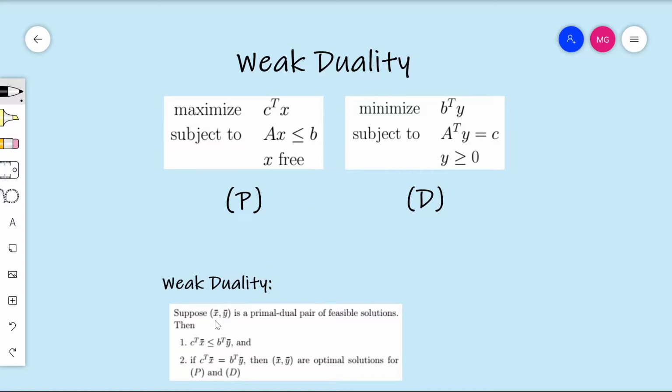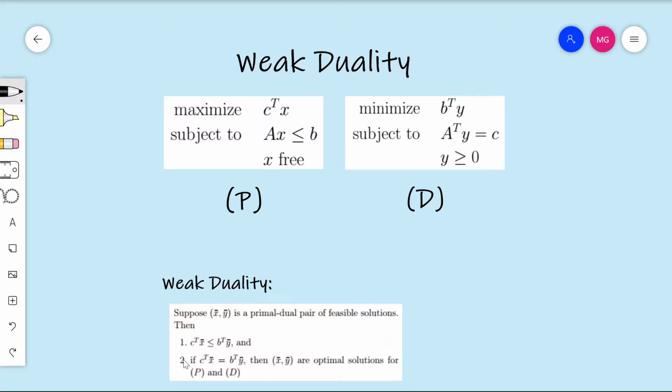So when you take any feasible solutions and you plug them into their objective functions, the value that you get for the primal objective function when you plug x bar in is going to be less than the value that you get when you plug y bar in for the dual objective function. So that's by the construction of what the dual is. We have this bound here.